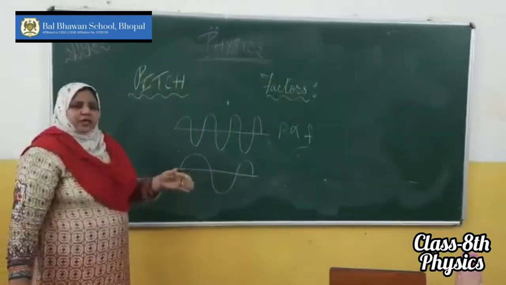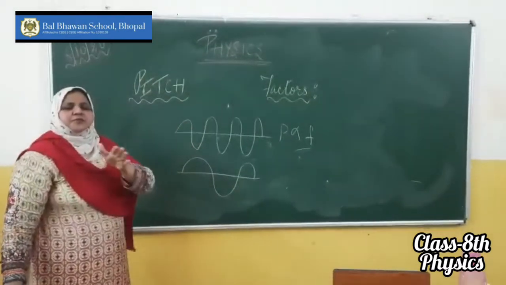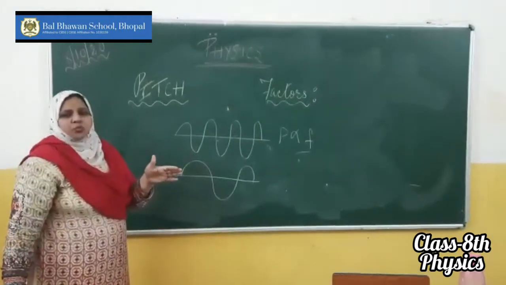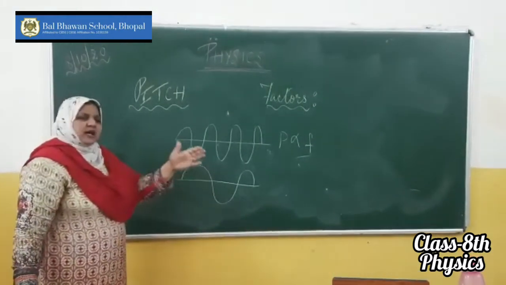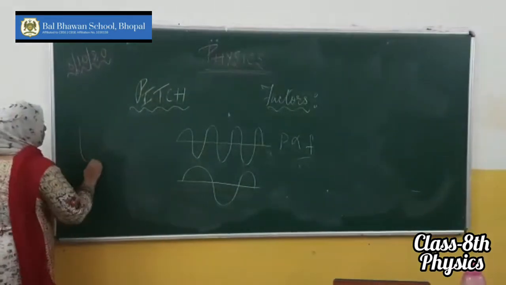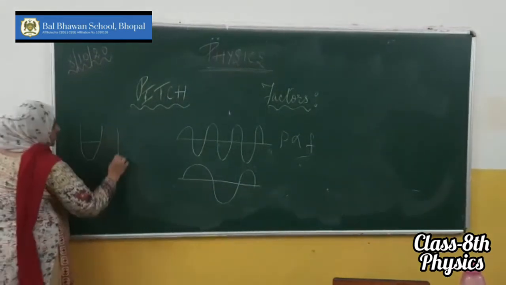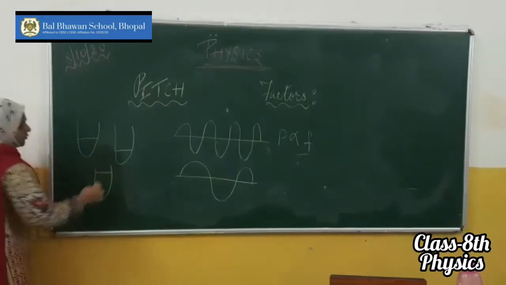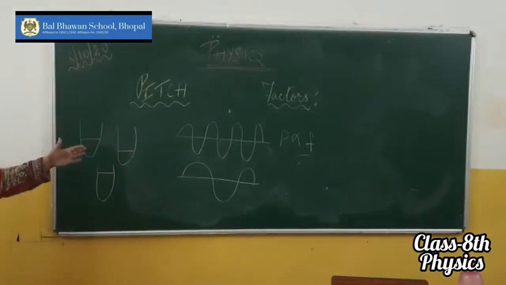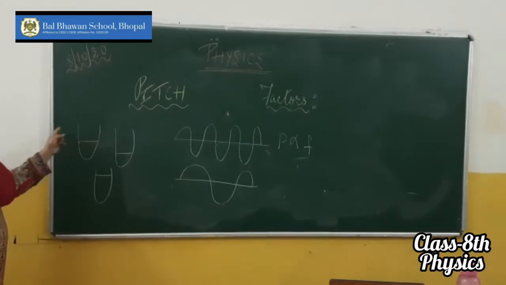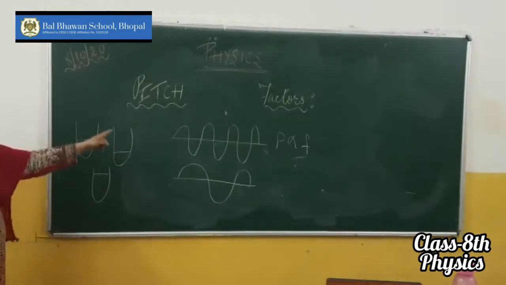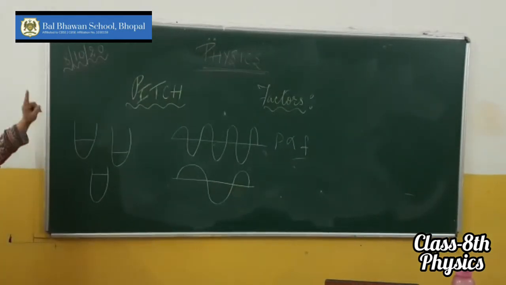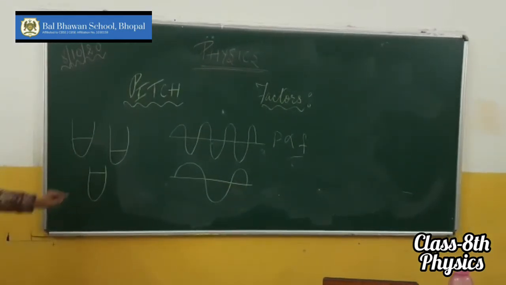Another example: you take same types of steel glasses and fill them up with various quantities of water. In the first case, say half filled with water, like this. You take a glass, fill it half with water. Second glass you fill 1/4 with water. Third glass you fill 3/4 with water. Take a stick or a steel spoon and try to strike it. In the first case, a different sound will come. In the second case, a different sound. And in the third case, also a different sound will come.